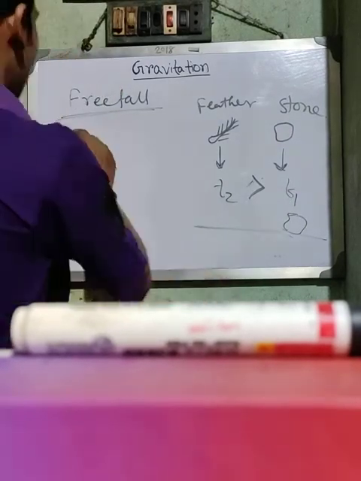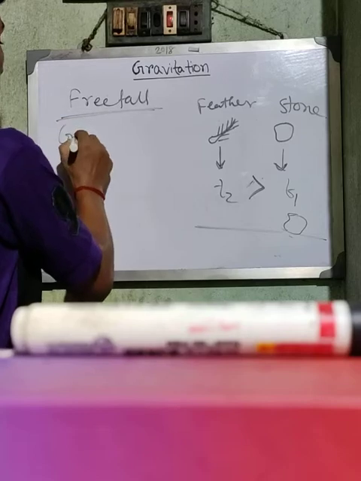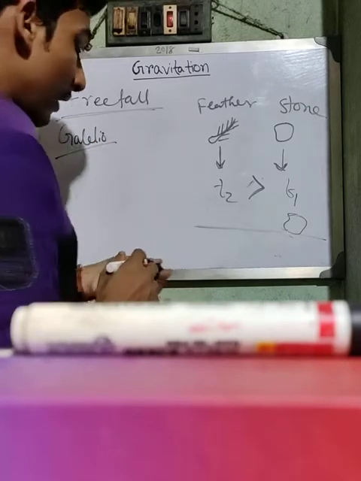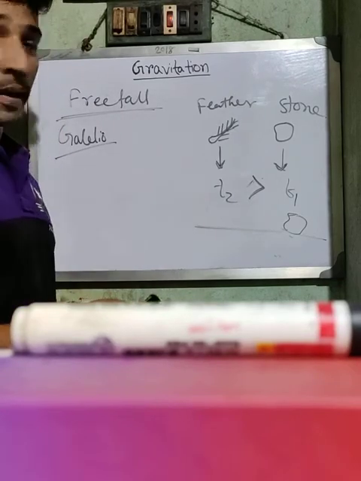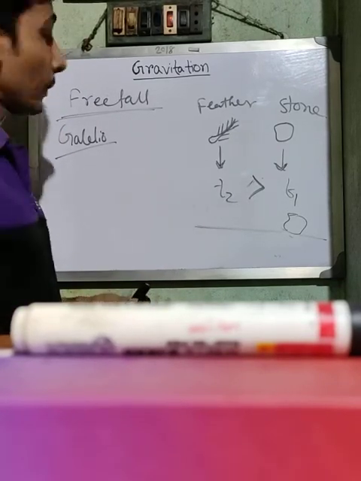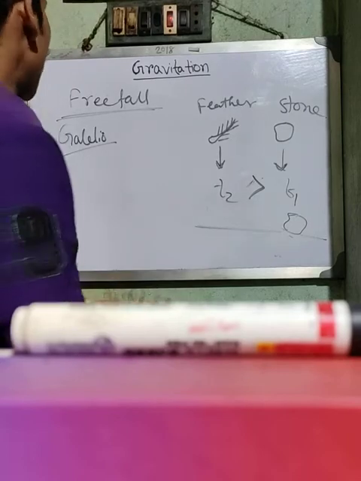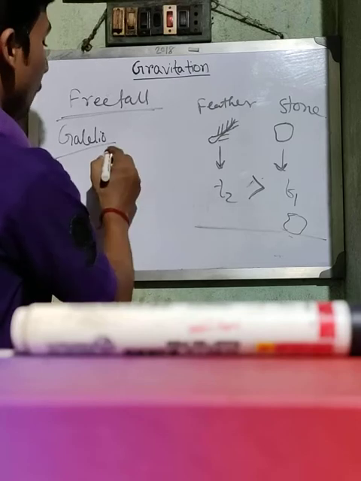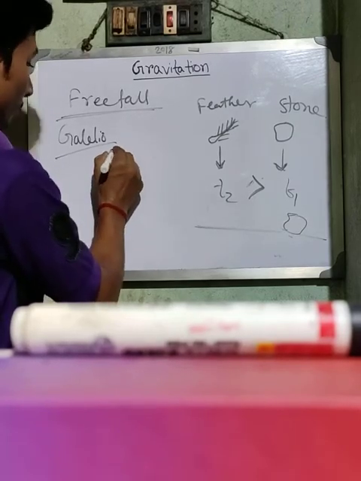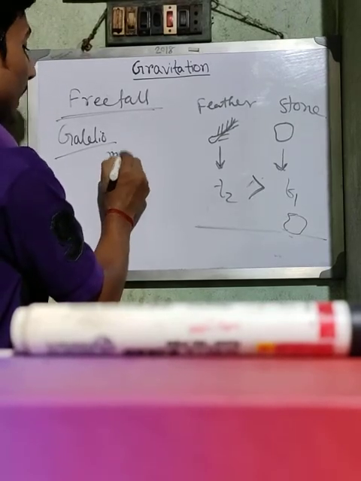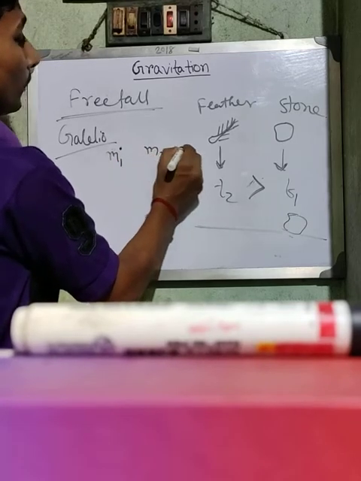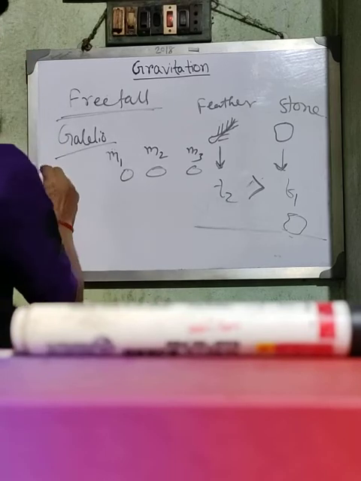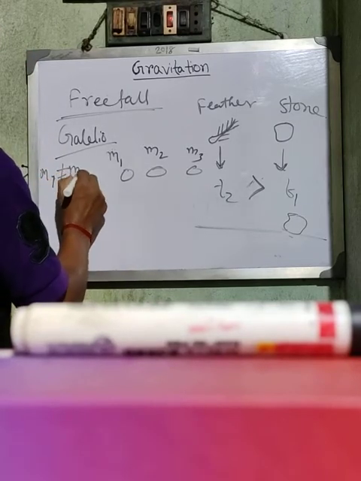But the scientist Galileo did an experiment in Pisa, where there is a tower. He took three metal balls of different masses: M1, M2, M3, where M1 is not equal to M2, not equal to M3.